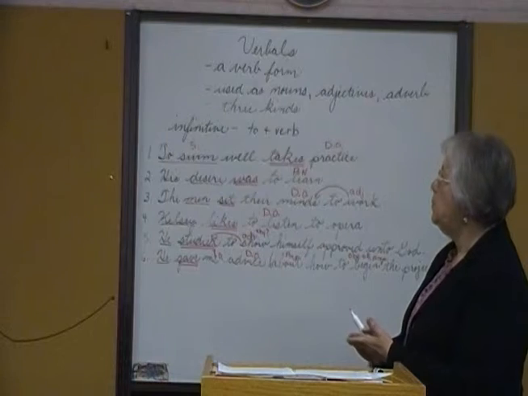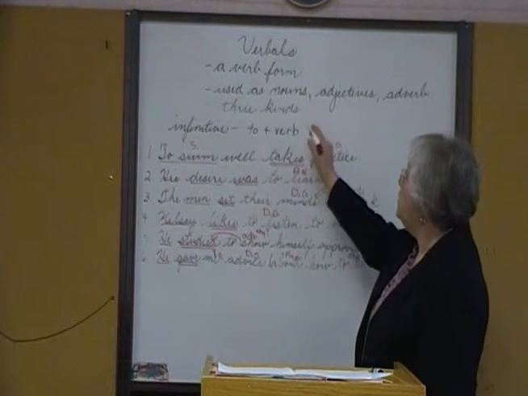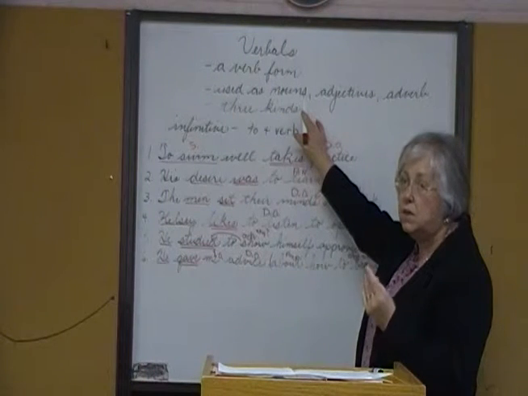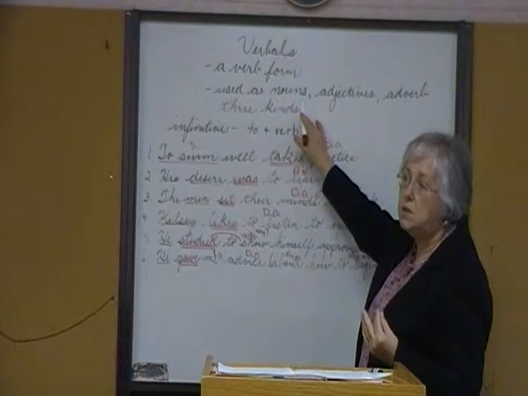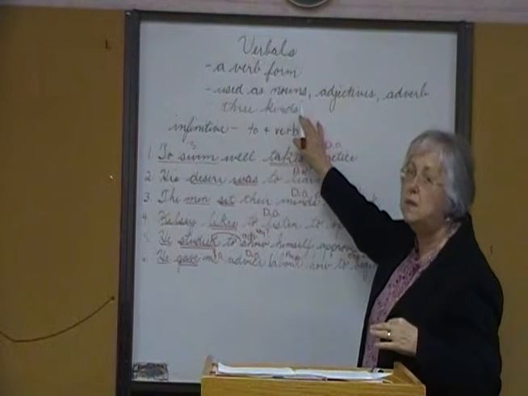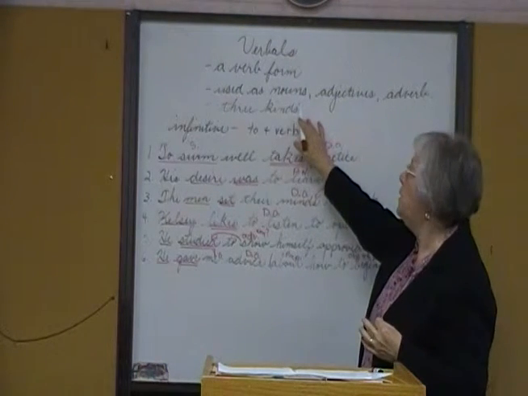Infinitives, to plus a verb form. They can be used as a noun, therefore they can be the subject, the direct object, the predicate nominative, the object of the preposition, and they could even be used as an appositive. I just didn't do an example today of an appositive.